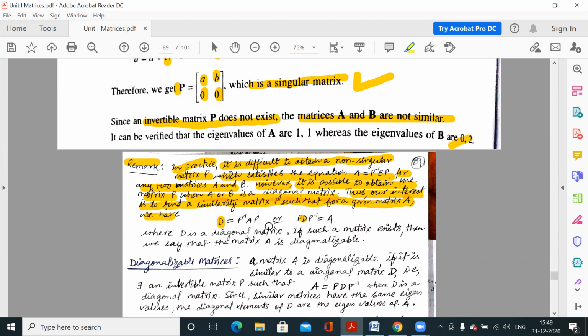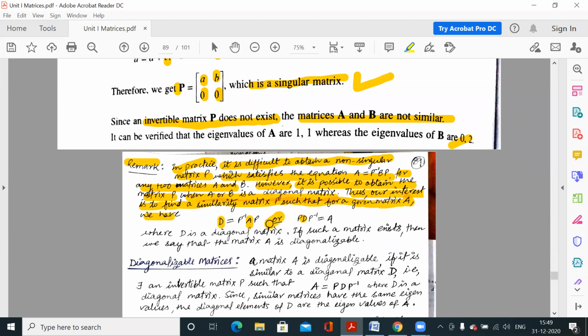Sorry, B is diagonal here because I'm using the A matrix here. And you know that to represent a diagonal matrix we use D. So D is equal to P inverse A P. That means A is similar to this matrix D, which is a diagonal matrix.